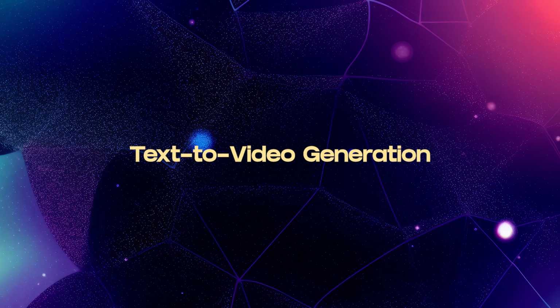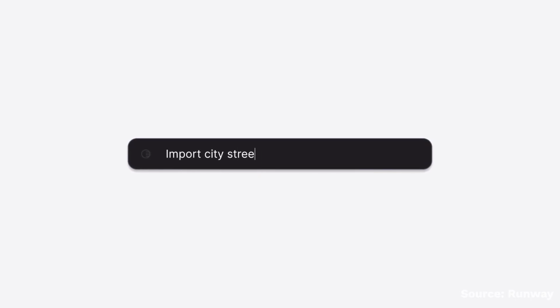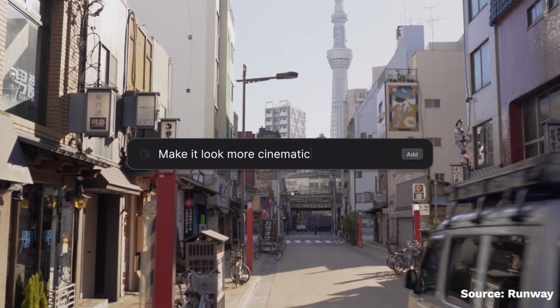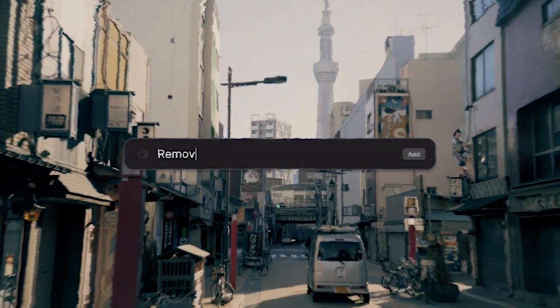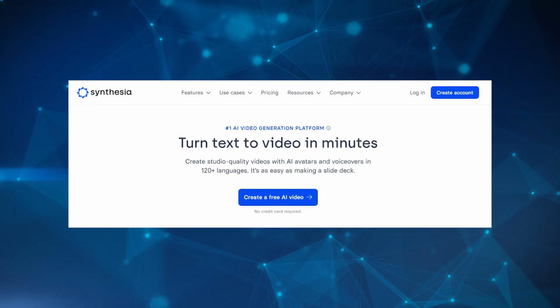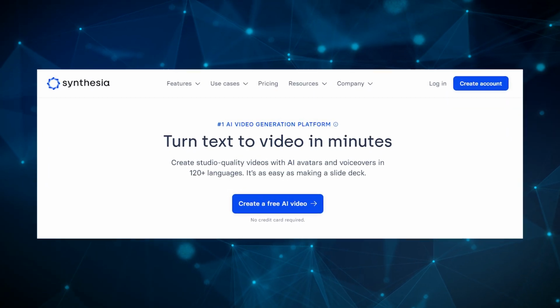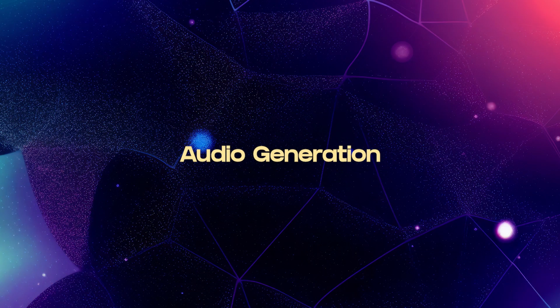And then there's text-to-video generation. Text-to-video generation is taking things a bit further with your prompts by creating actual videos. This is quite useful for creating unique video content. Of course, content creators, video editors, animators, and filmmakers can probably see the most benefit from this type of Gen AI. Platforms like InVideo and Synthesia are proving to be some of the more widely known popular AI tools for generating video via text.